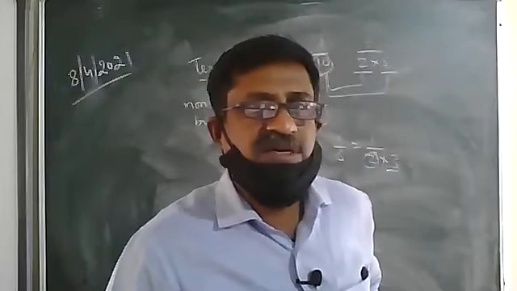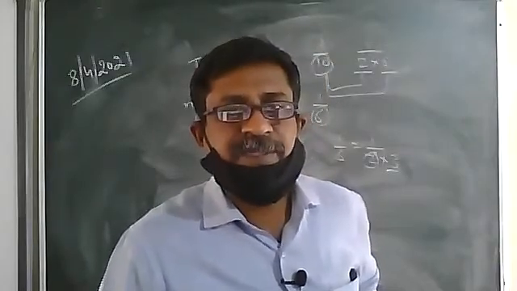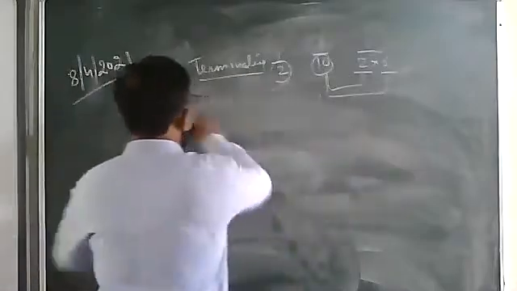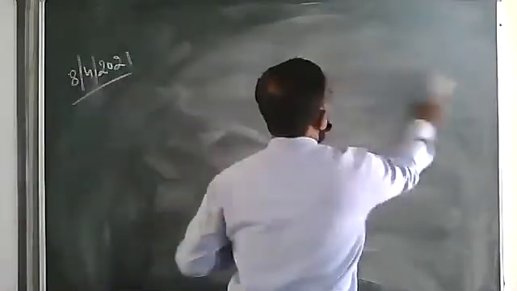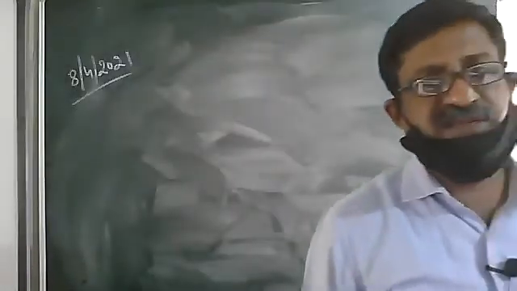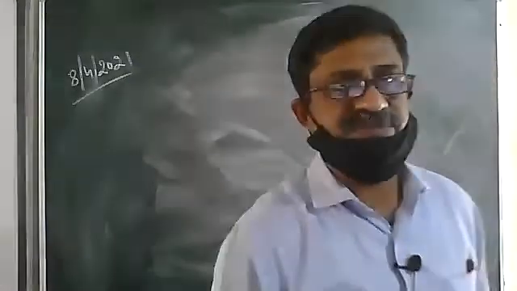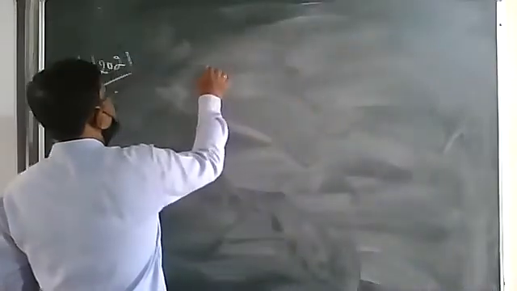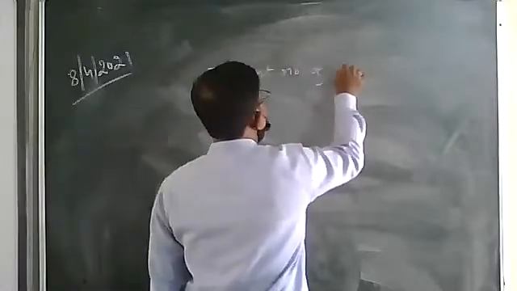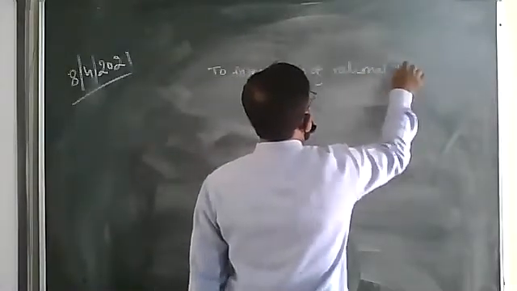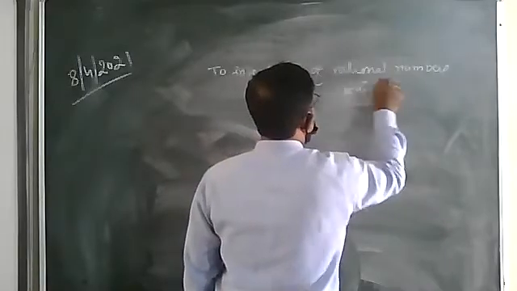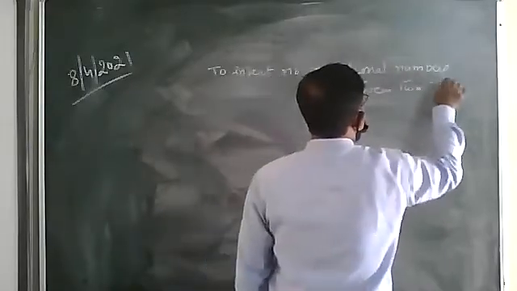We'll move to the next part. One more part I'll take. To decide whether the number has a terminating or repeating decimal, you will find out the denominator. If the denominator has only the factors 2 or 5, then it will be terminating, otherwise it will have a repeating decimal. You write the question: to insert a number of rational numbers between two rational numbers.